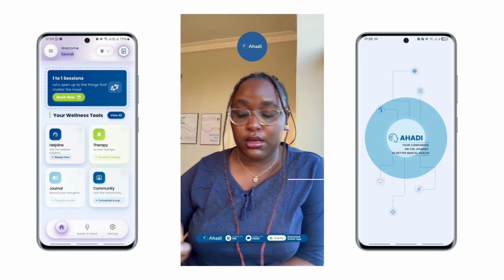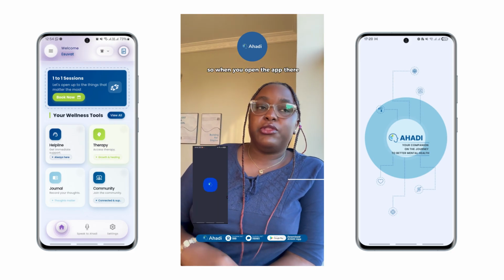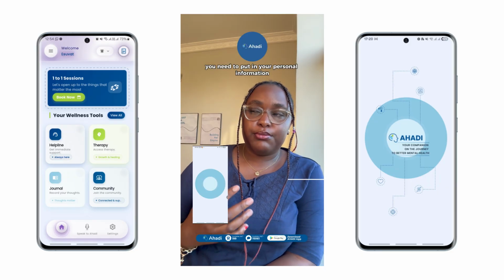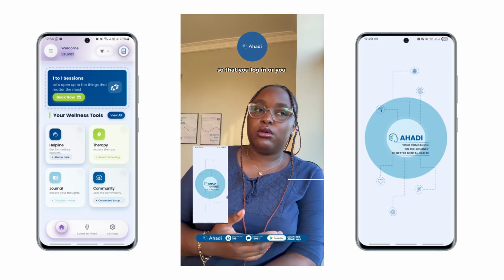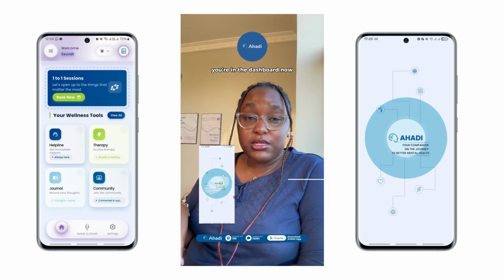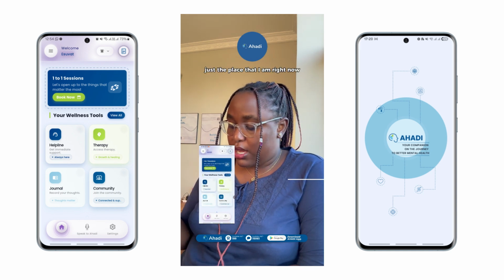Now let's get to it. So when you open the app, you need to put in your personal information so that you log in or sign up in the AHADI app. You're in the dashboard now, just the place that I am right now.